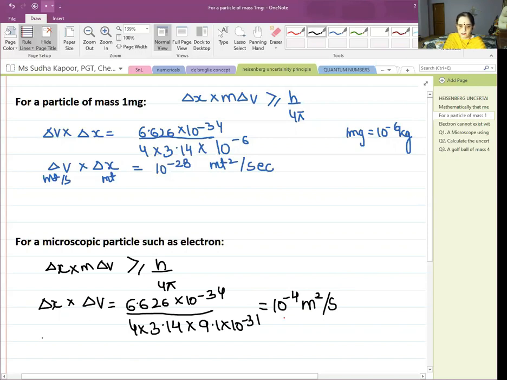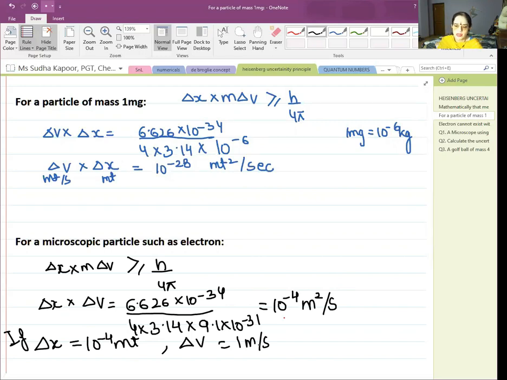If the uncertainty in position is equal to 10 to the power minus 4 meter, then what is delta V? Then delta V must be equal to 1 meter per second, which is quite significant. And it is for this reason that Bohr's concept of a fixed circular orbit with definite position and momentum of the electron has been replaced by stating that the electron has the probability of having a given position and momentum.